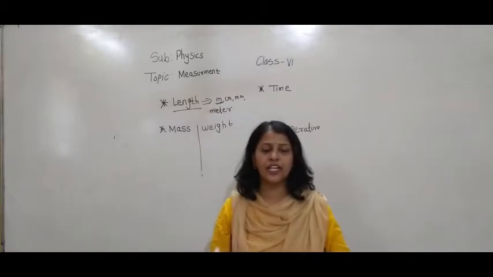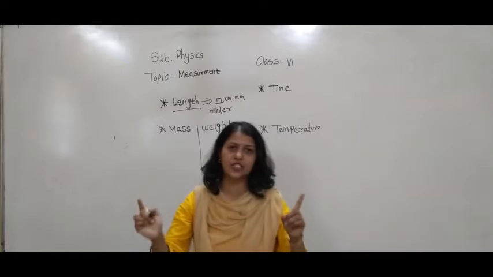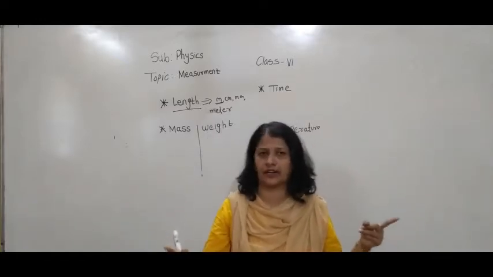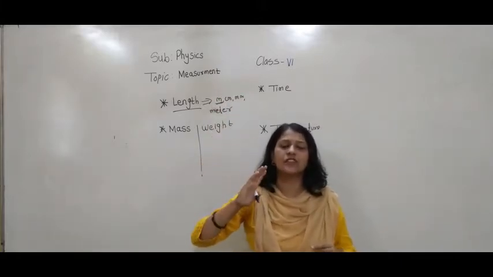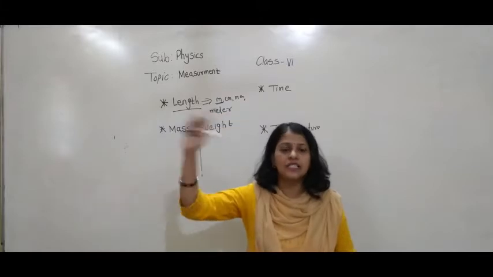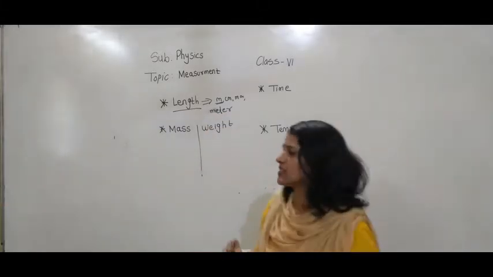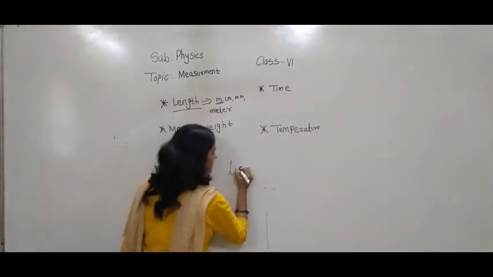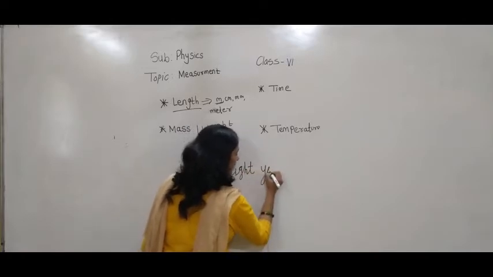Now, if you want to measure a larger distance, I can measure the distance between two states, or even between two countries. But how do we measure the distance from the sun to the earth, the rays of sunlight? To measure such a larger distance, we have to use the unit light year.